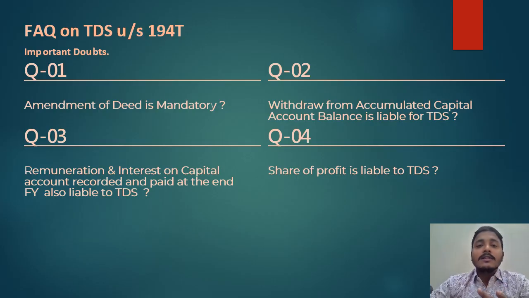Also, any amount withdrawn out of their share of profit will not be liable for TDS, because share of profit is excluded from TDS.